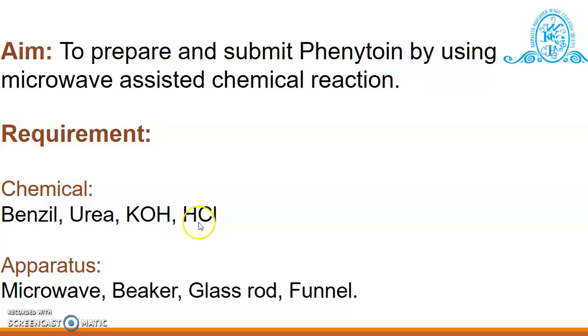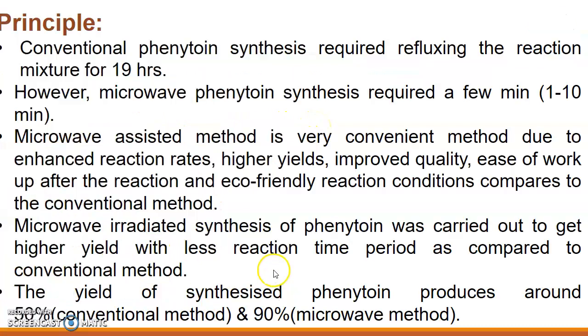So students, let us see the requirements for today's practical, which is the synthesis of phenytoin by using microwave assisted chemical reactions. We require some chemicals and apparatus for our synthesis. Chemicals such as benzene, urea, potassium hydroxide and hydrochloric acid, and apparatus such as microwave, beaker, glass rod and funnel.